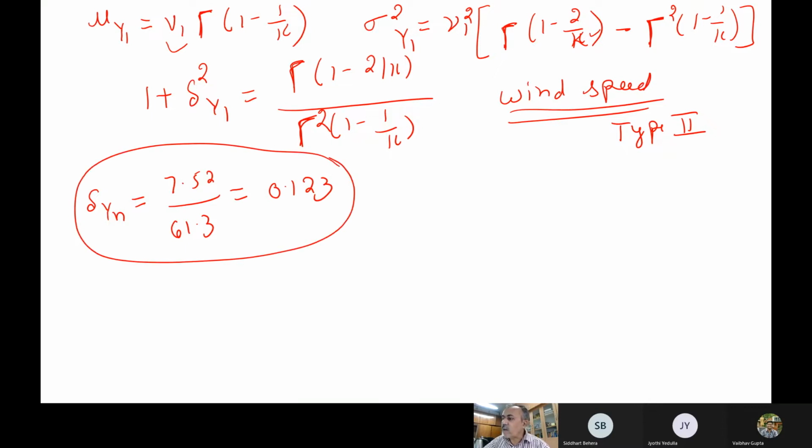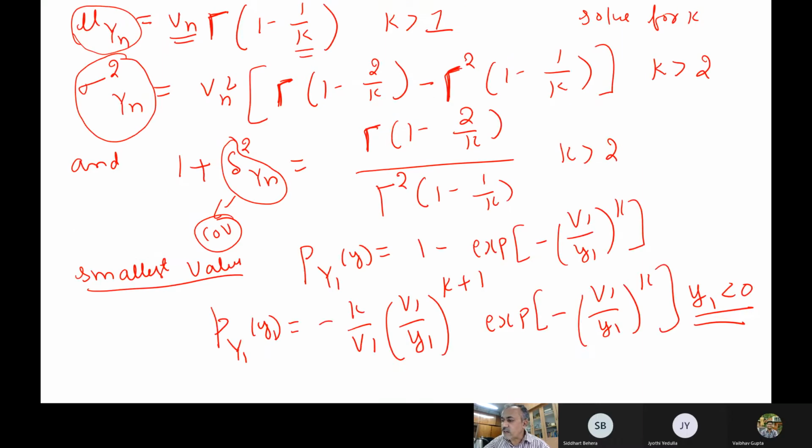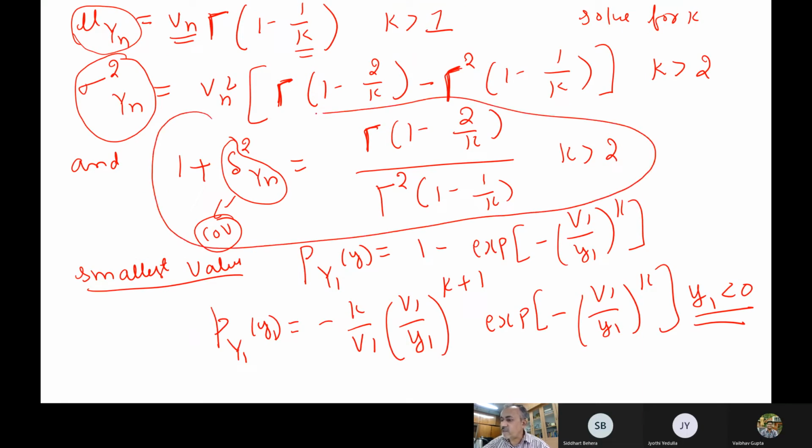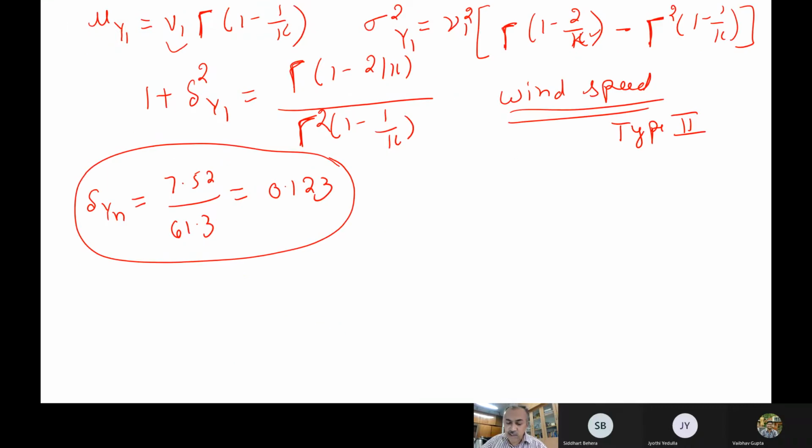The only problem in type 2 distributions, the headache, is that you have to solve this equation for k. There is a gamma function here, and below also you have a gamma function with k inside. So you have to do this numerically on a computer. You cannot solve it directly. You have to solve using MATLAB or something similar, where the gamma function is already available, to solve these types of equations.